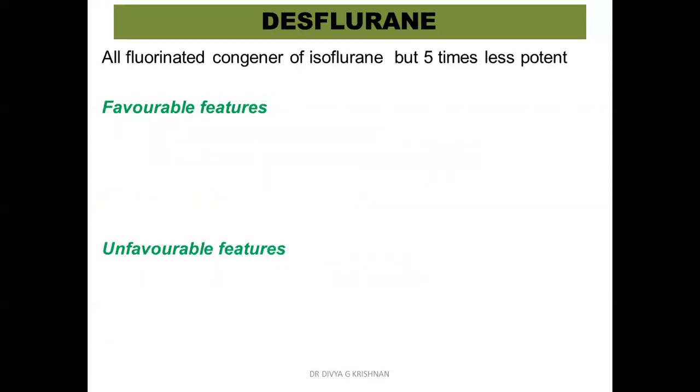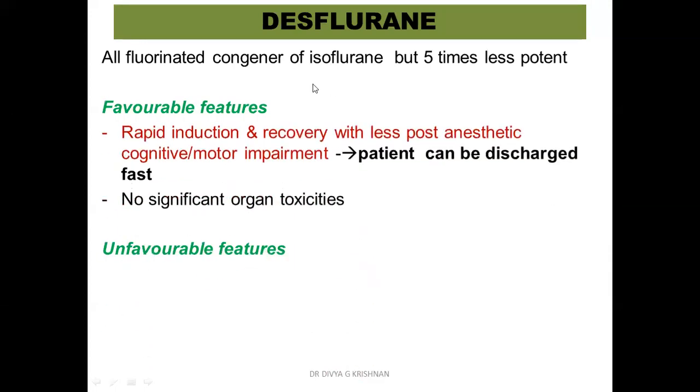Next one is desflurane, which is again a fluorinated congener of isoflurane, but it is 5 times less potent than isoflurane. It also has a rapid induction and recovery with less post-anesthetic cognitive or motor impairment. And therefore, the patient can be discharged fast. So this is one of the advantages. It has a very rapid induction as well as recovery. The patient will not have any persistent cognitive impairment. So the patient becomes roadworthy very soon.